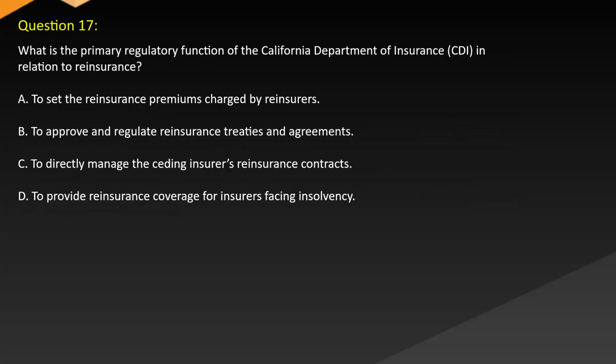Question 17. What is the primary regulatory function of the California Department of Insurance, CDI, in relation to reinsurance? A. To set the reinsurance premiums charged by reinsurers. B. To approve and regulate reinsurance treaties and agreements. C. To directly manage the ceding insurer's reinsurance contracts. D. To provide reinsurance coverage for insurers facing insolvency.